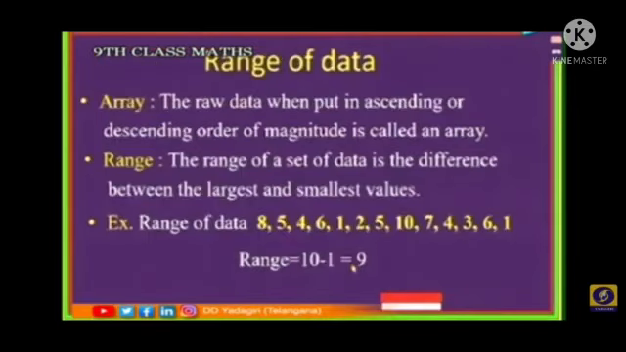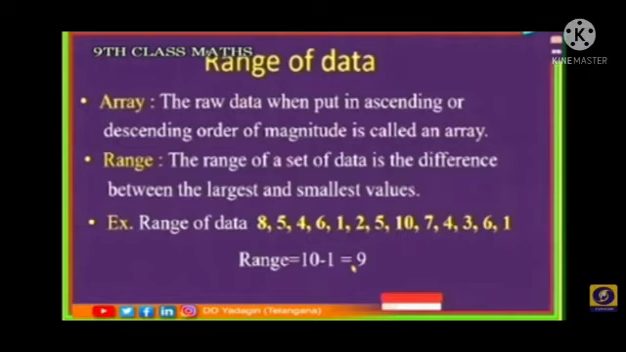Range of data, array. Raw data when put in ascending order or descending order of magnitude is called an array. Next we will discuss range. The range of a set of data is the difference between the largest and smallest value.